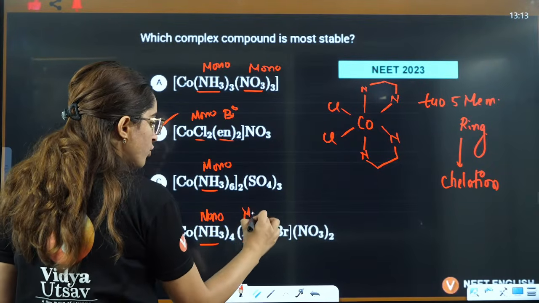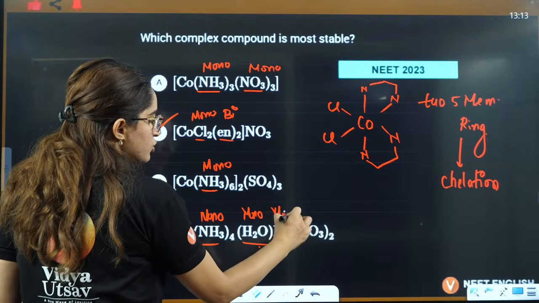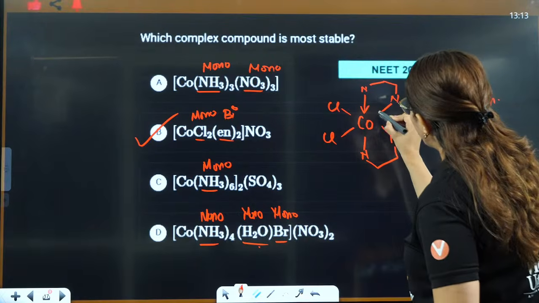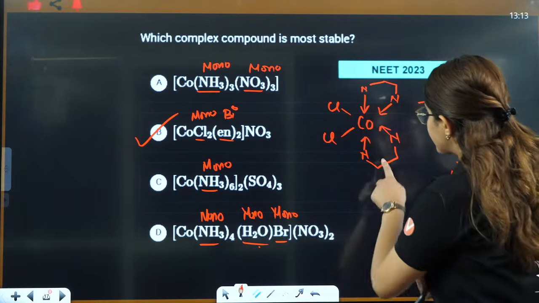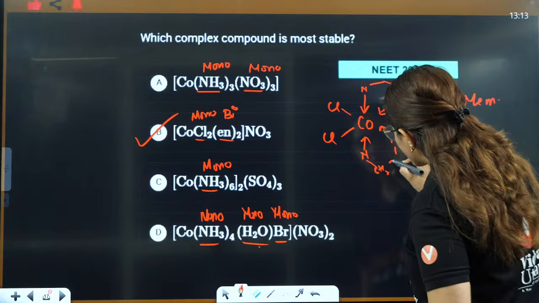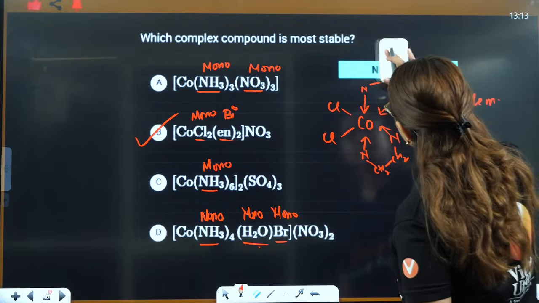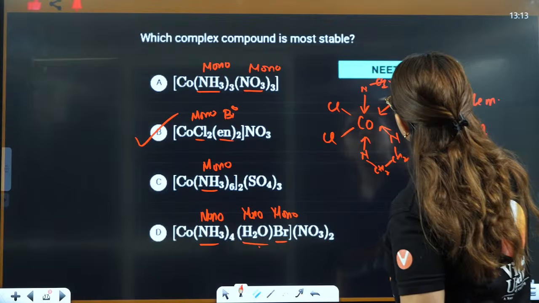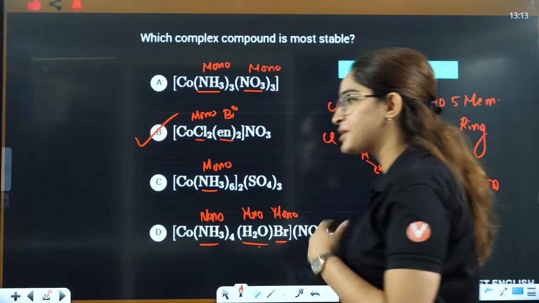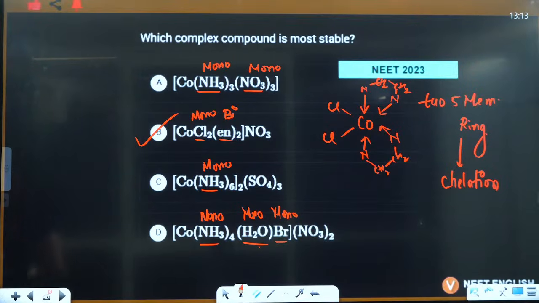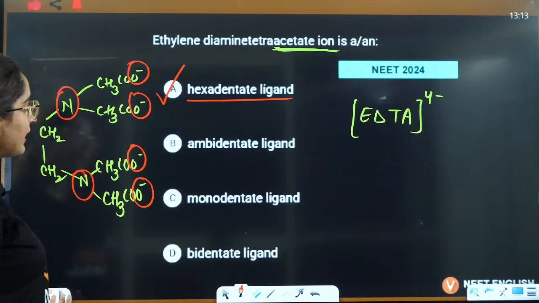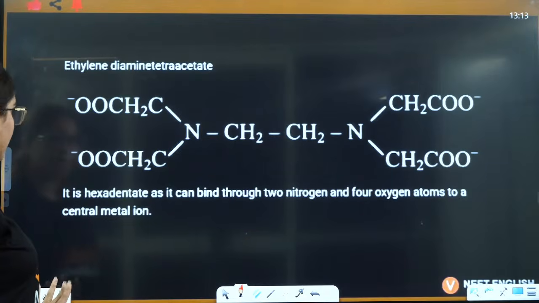This is also mono, right? And this is also mono, and bromine is also mono. So only En is the bidentate ligand, right? It is donating through 2 nitrogens here, right? This is CH2, CH2. If I want to write it clearly, ethylene diamine, this will be CH2, CH2. So I have just written it like that. Can you see 2 rings are getting formed here? That is why. Okay? Tell me. Understood? Is that clear? Okay. Now let's talk about this. This I have already discussed.